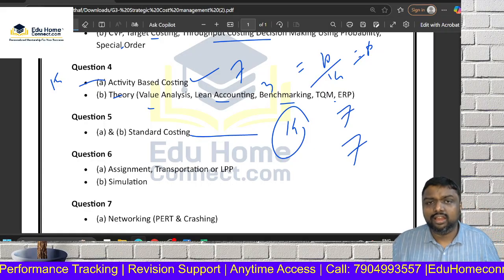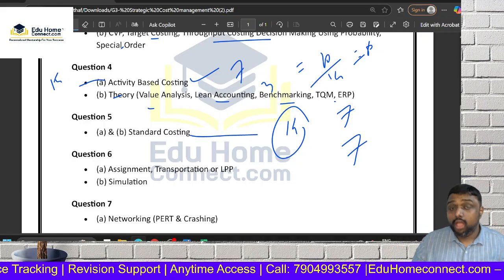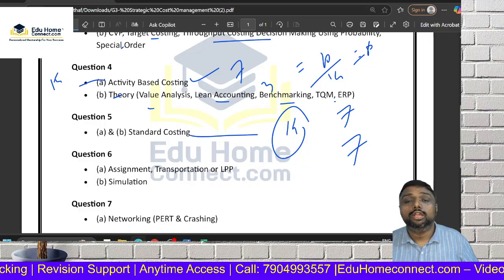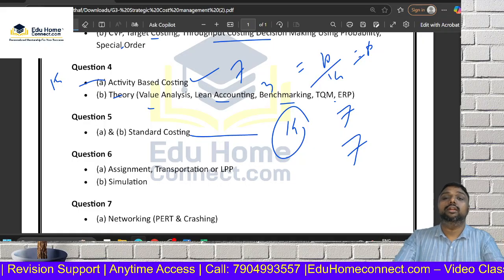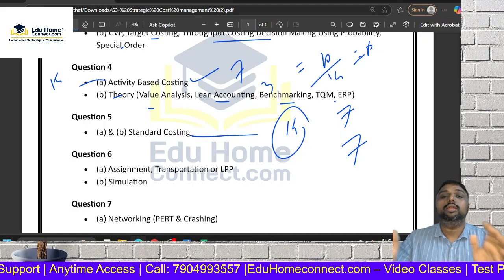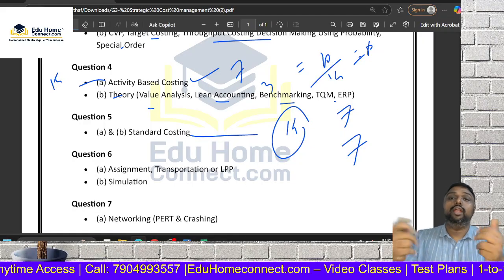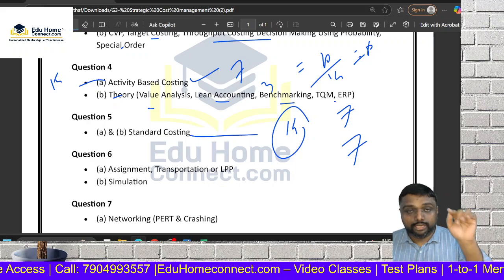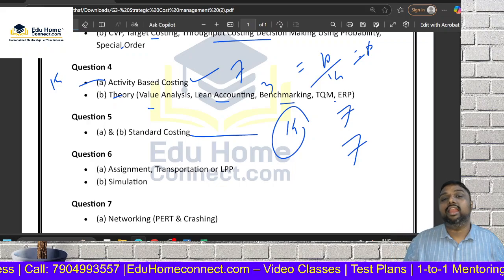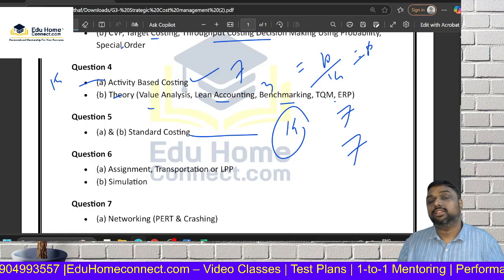For your final level, please ensure, a lot of mistakes students will do. What is the mistake students will do? I will tell you. Students will learn the same thing they learned in intermediate. No, in intermediate you learn this base. Whatever you learned in intermediate, if you are learning the same standard costing again in final, then why did you join for final? So the institute is asking for a final level.